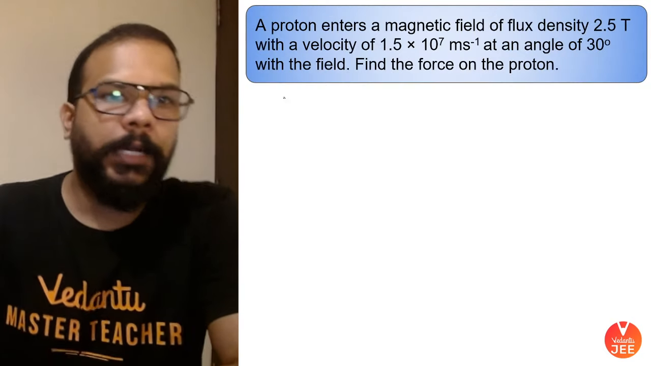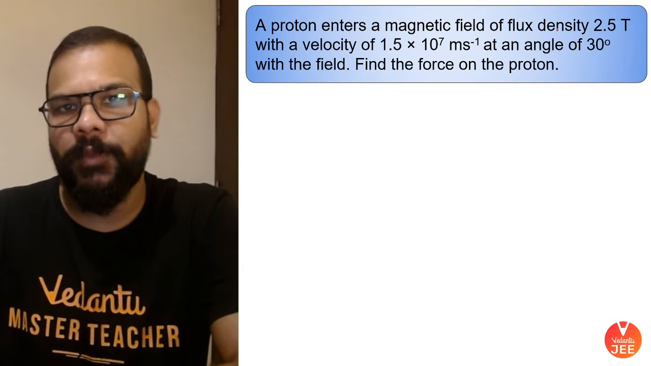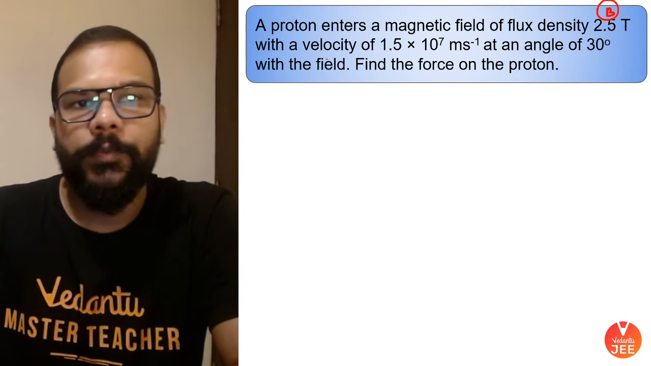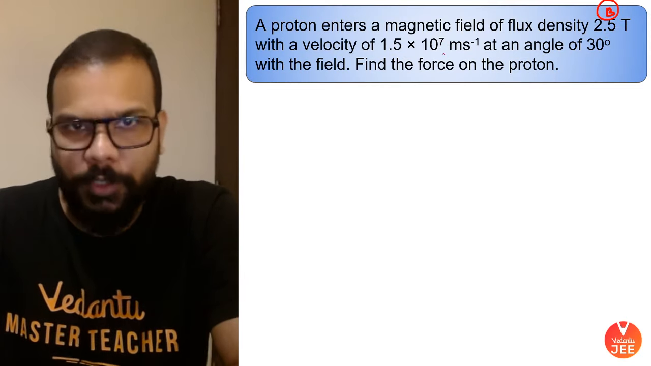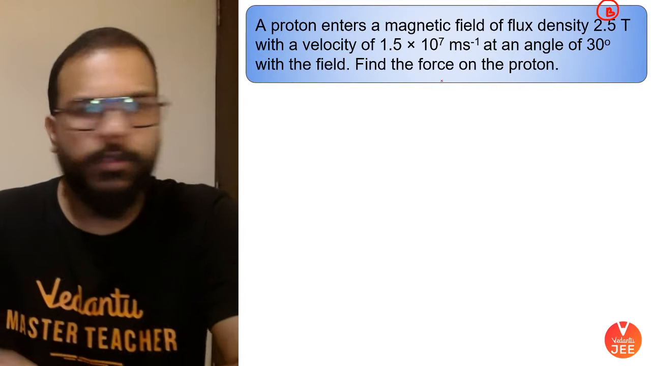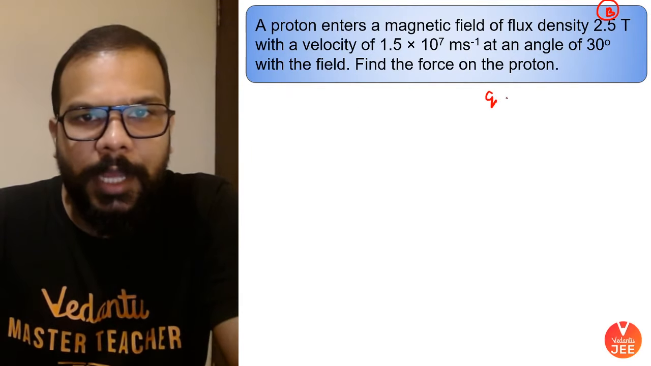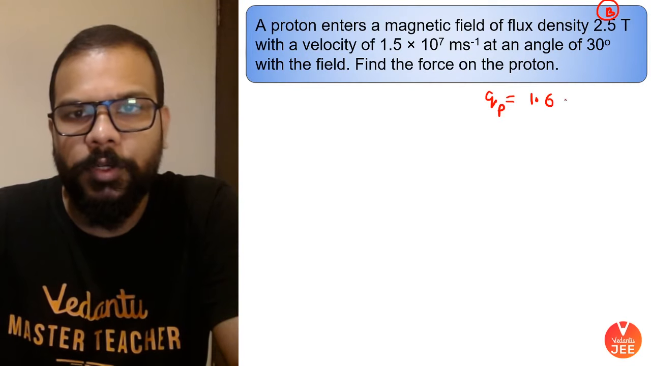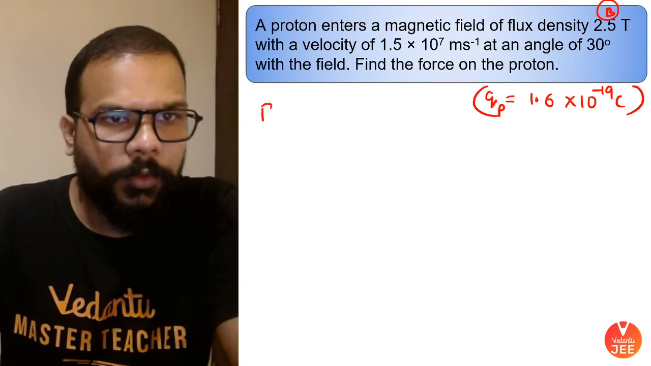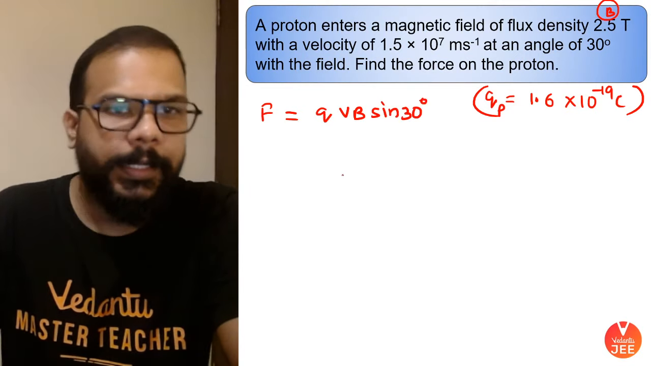Okay, guys. Now this says that we have a proton which enters a magnetic field of flux density 2.5 Tesla, which is nothing but the magnetic field, with a velocity of 1.5 into 10 to the power 7 meters per second at an angle of 30 degrees with the field. We have to find the force on this proton. One thing we should know is the charge on the proton, 1.6 into 10 to the power minus 19 coulomb. So the force is going to be QVB sine 30 degrees.